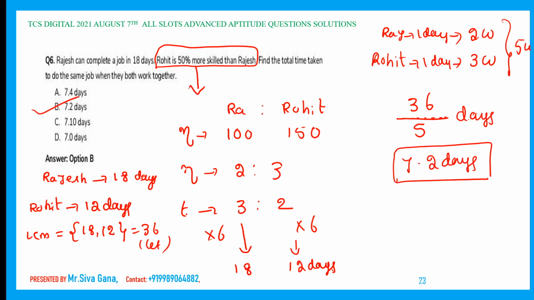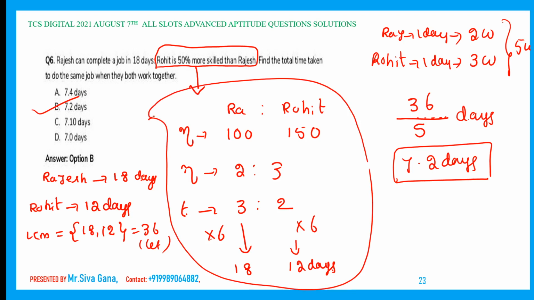Right? Based on the given data, we just calculated Rohit's time taken based on this beautiful concept. Very, very important concept, much useful concept. And also a very important question as far as time and work efficiency model questions are concerned.